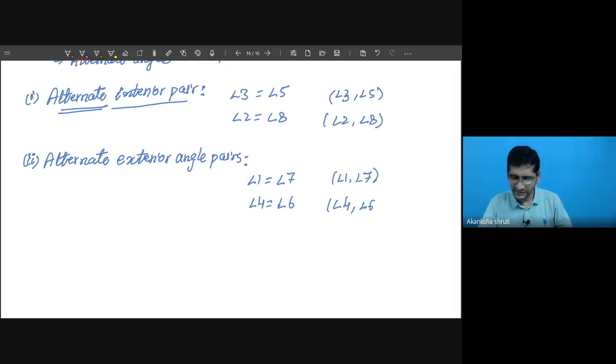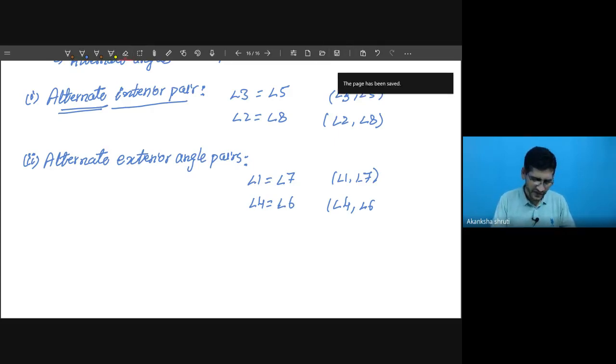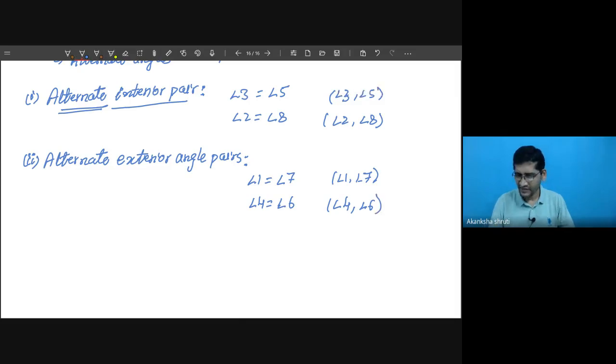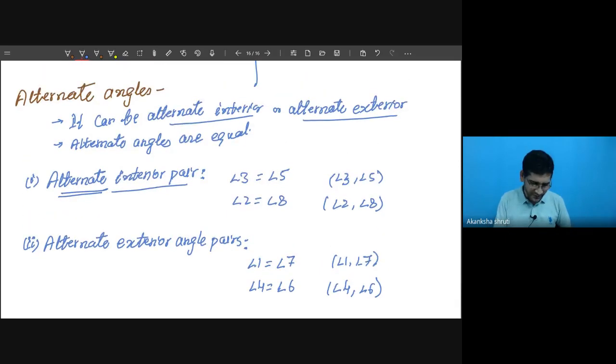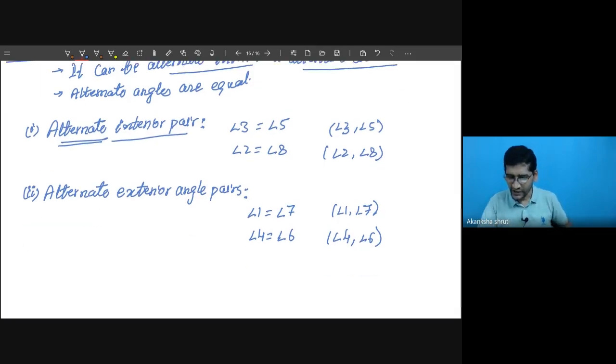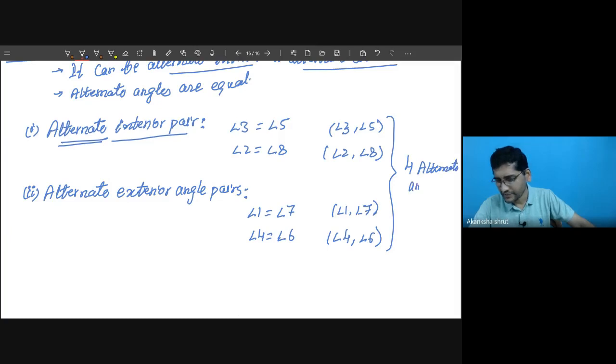So students, this thing you have to keep in mind. All these four pairs are alternate angles, unless it is mentioned to consider interior or exterior. Of these four, two are interior pairs and two are exterior pairs. Okay, students?